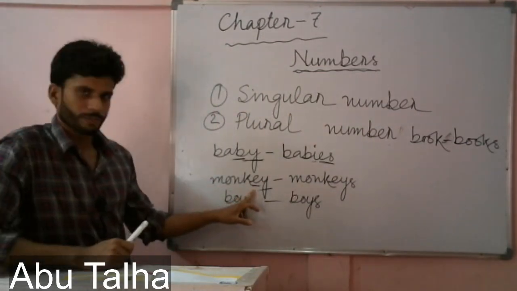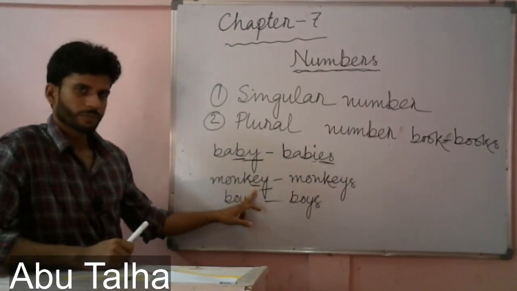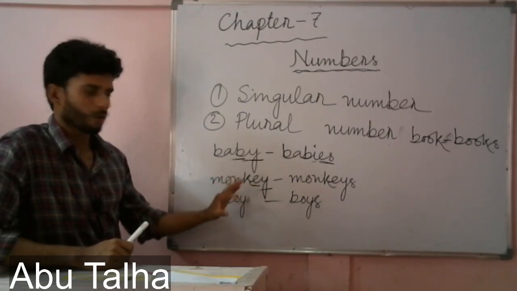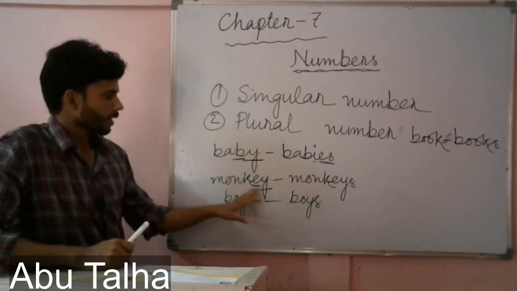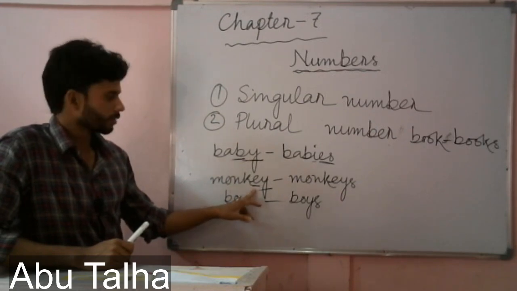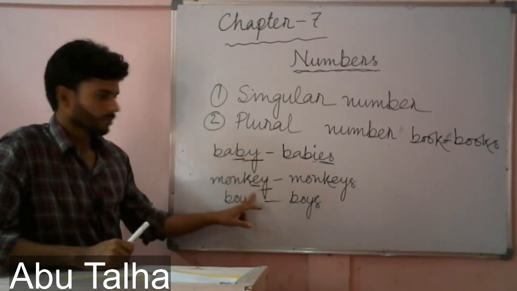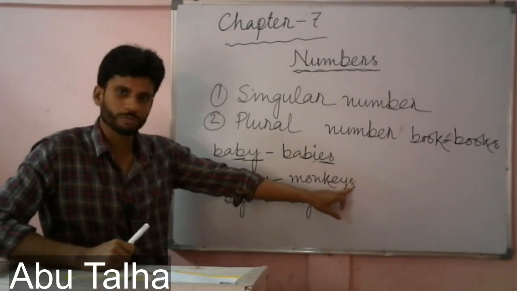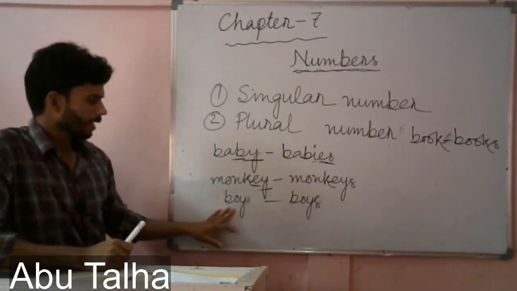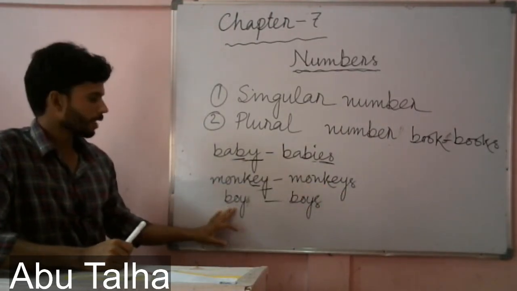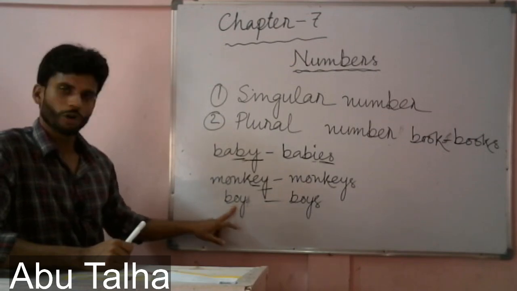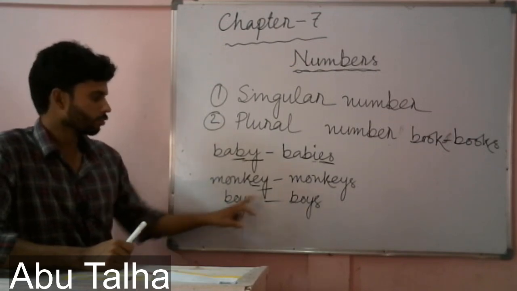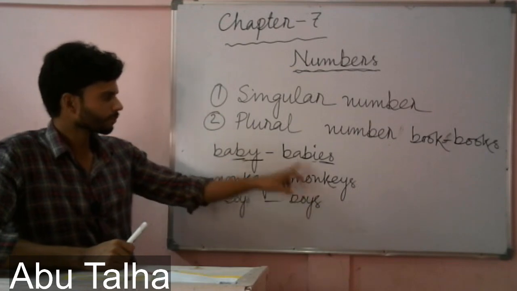So like monkey, here we had e, and it is a vowel. We know there are 5 vowels, a, e, i, o, u, and e is one of the 5 vowels. So before y we had e, that is why we added only s to make it plural. And in case of boy, again, before y we have o, and o is a vowel, that is why we are adding only s.